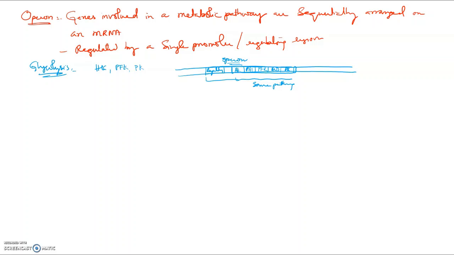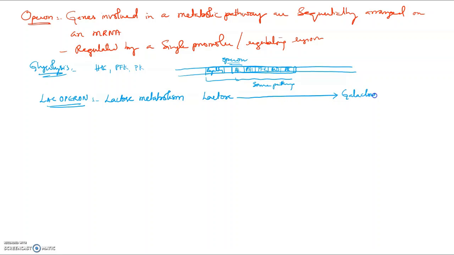Now, the Lac Operon is an operon for lactose metabolism. What is happening to lactose? Lactose has to break down to form galactose and glucose.